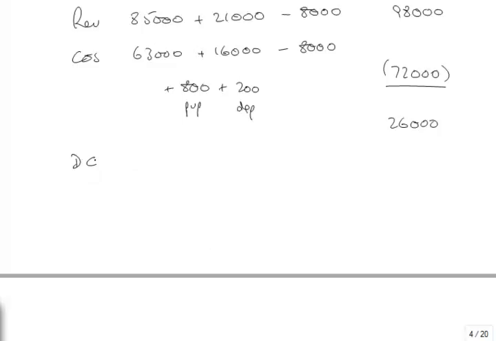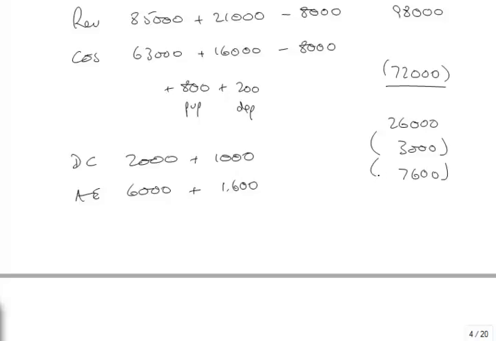Distribution costs, 2,000 plus a half of 2,000, which is 1, gives me 3,000. Admin expenses is 6.5 plus a half of 3.2, which is 1.6. That's 7,006. Finance costs, there's no unrolling of any discount this time, plus a half of 4, which is 2, that's 500.